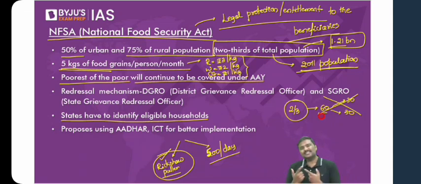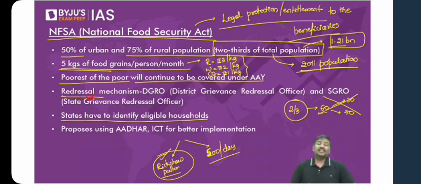Why? Can I say that the consumption pattern from one state to another will change? What is consumed in one state could be majorly rice, so in that state they will promote rice consumption using NFSA. Some states could be majorly consuming wheat, so they will promote more and more wheat distribution under NFSA. So if you ask me in which state what is distributed, it will vary from one state to another. Do not worry.